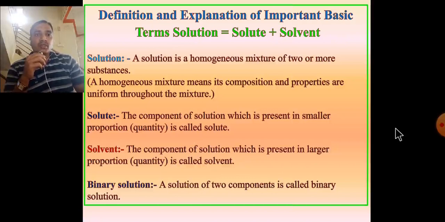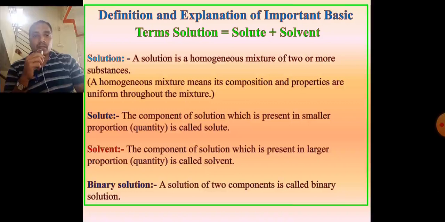Solute depends on the quantity proportion. The component of solution which is present in smaller proportion is called a solute. Second, solvent: the component of solution which is present in large proportion is called solvent.